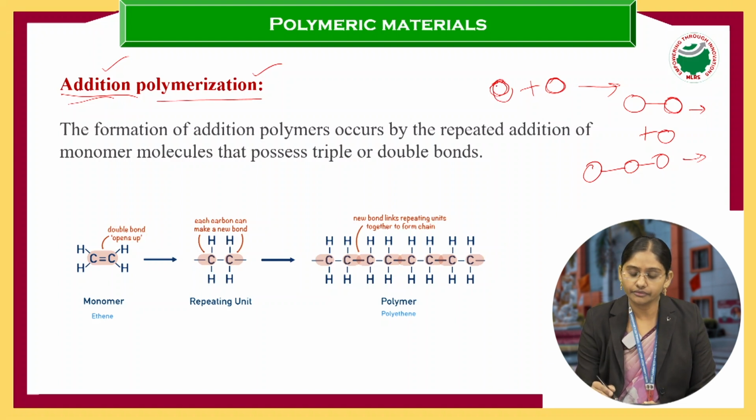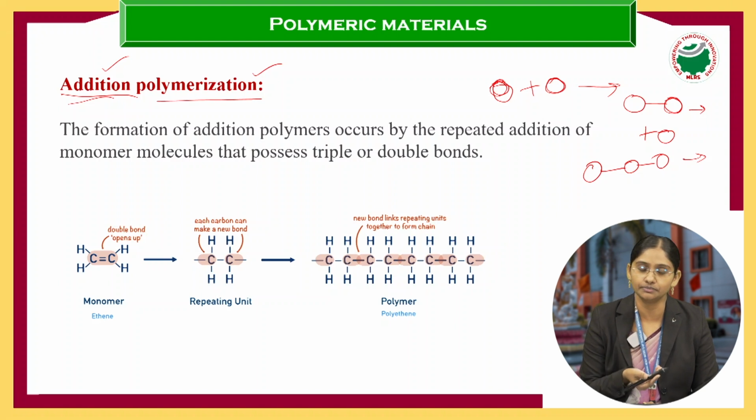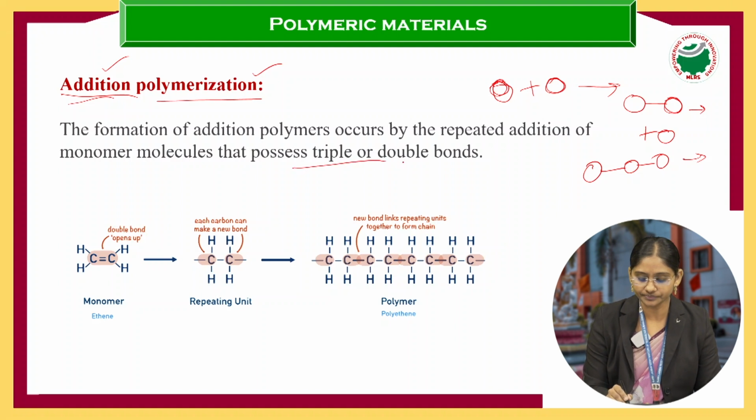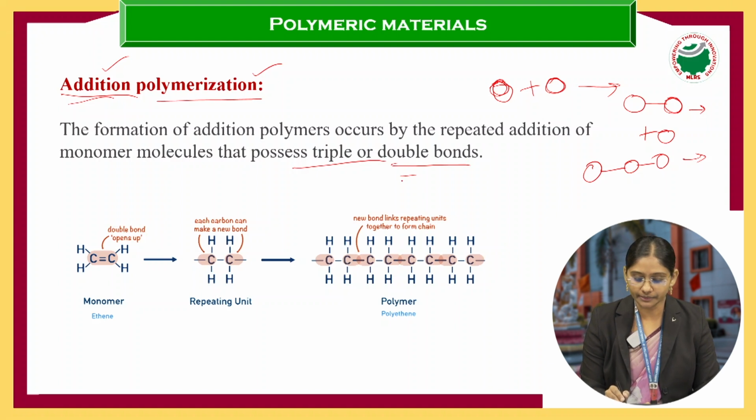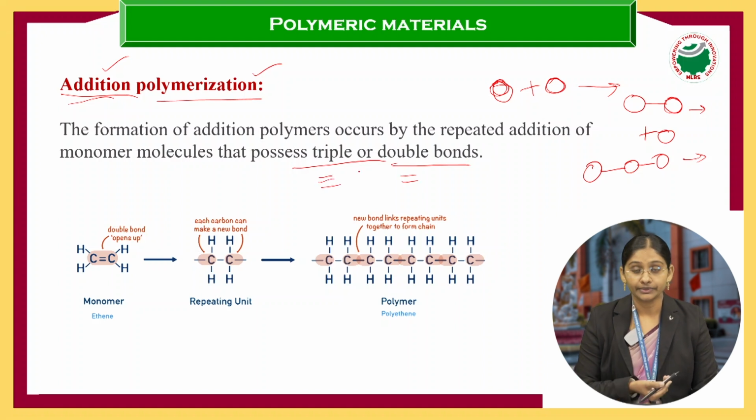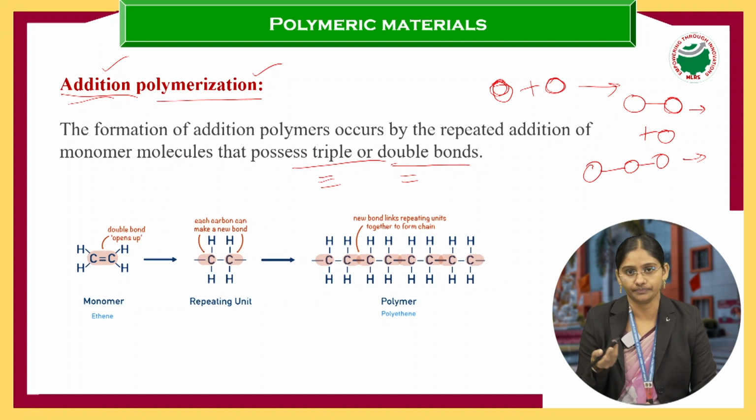Now here we are just saying that the monomers combine. What type of monomers, or what conditions should they have for this addition polymerization? Addition polymerization takes place in compounds containing multiple bonds. Multiple bonds means either a double bond or a triple bond. Compounds containing double or triple bonds undergo the addition reaction.